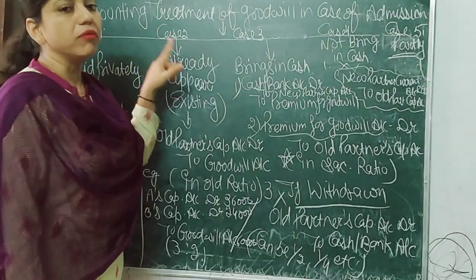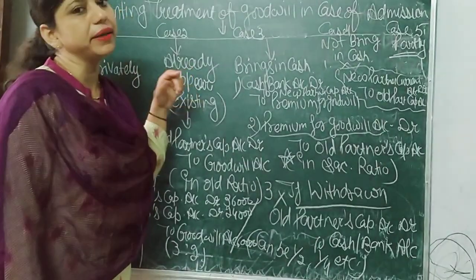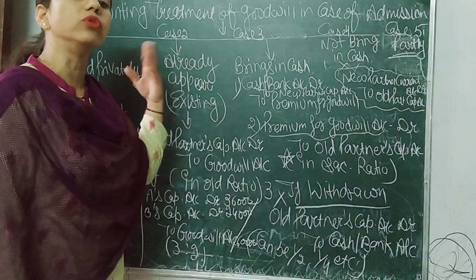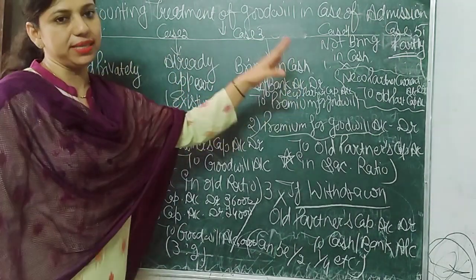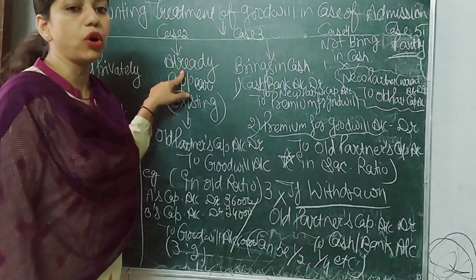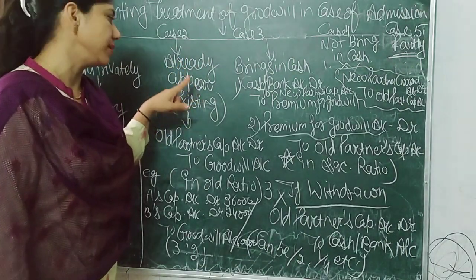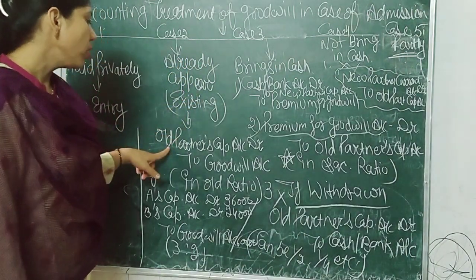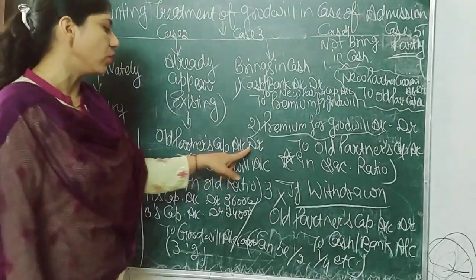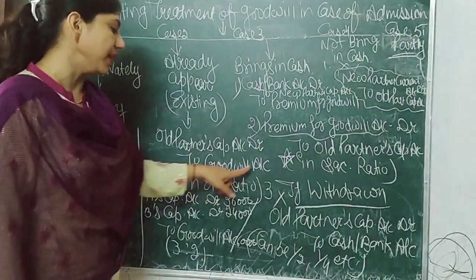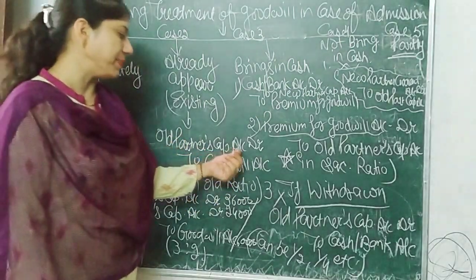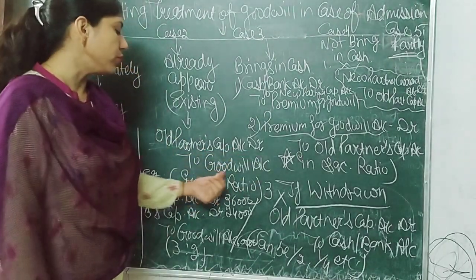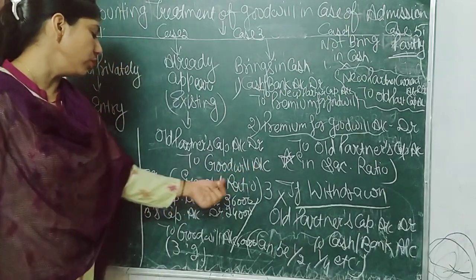Case 2: when goodwill already appears in books, that means previous or existing goodwill. In every case, if there is the word already or existing, then the entry will be: old partners' capital accounts debit to goodwill account in old ratio.